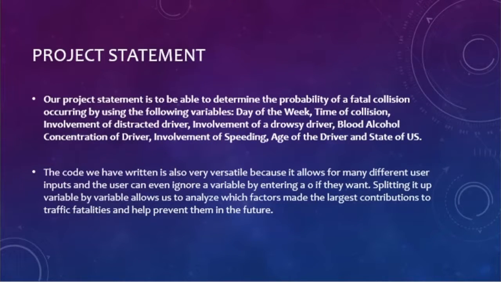So, our project statement. Our project statement is to be able to determine the probability of a fatal collision based on 8 variables. There were many variables in our dataset, but the variables we chose to analyze are day of the week, time of collision, involvement of a distracted driver, involvement of a drowsy driver, blood alcohol concentration of driver, involvement of speeding, age of the driver, and state of US.